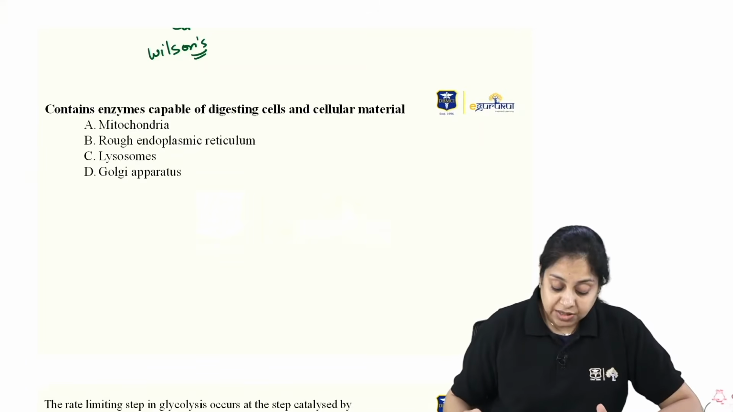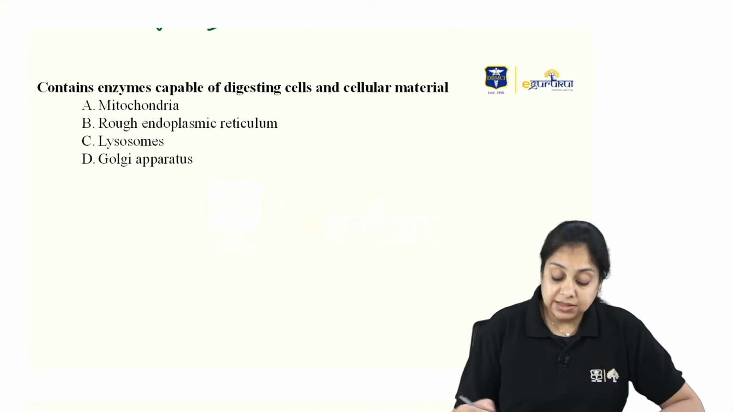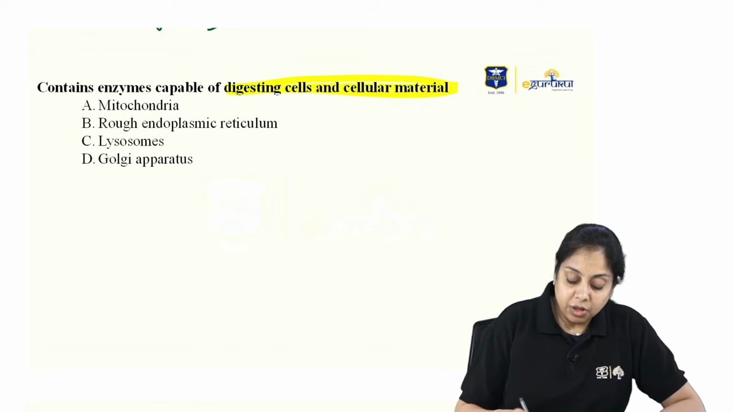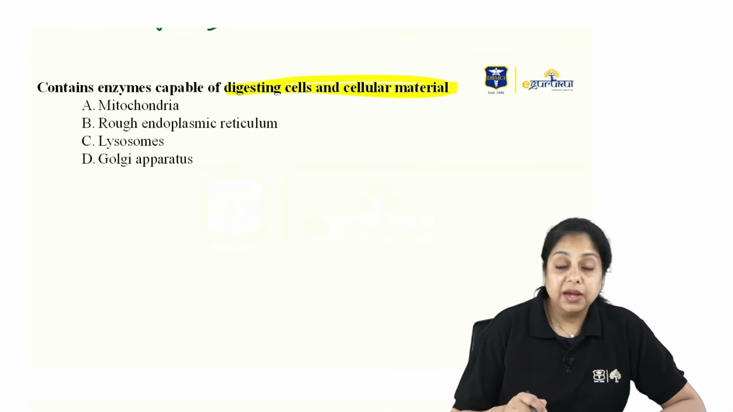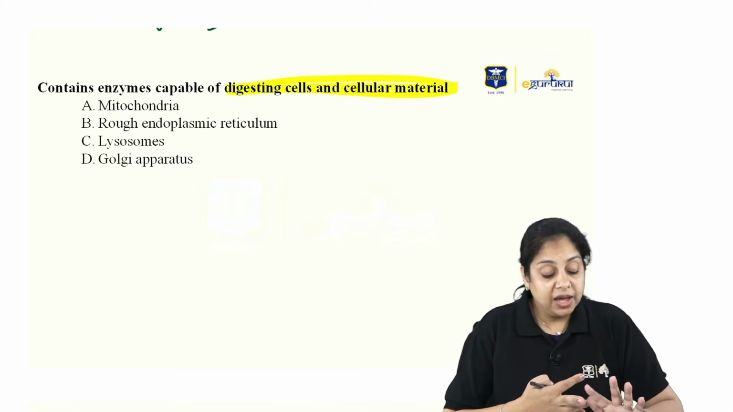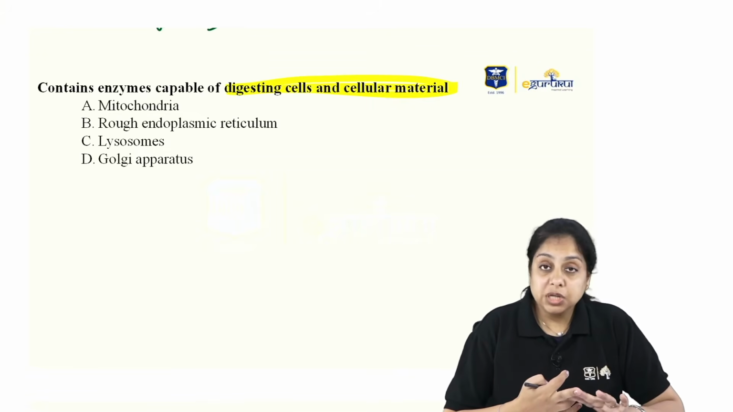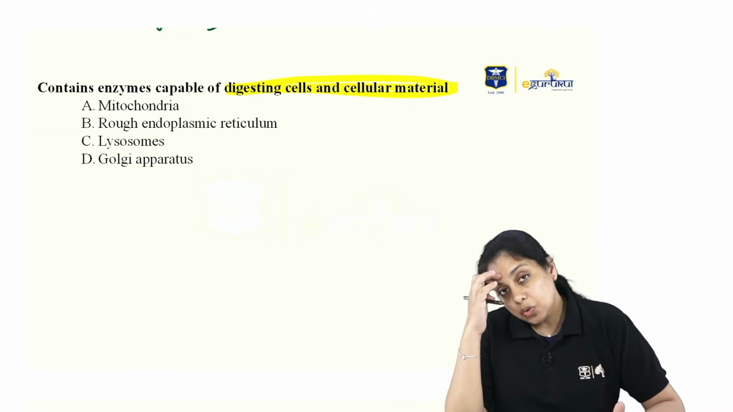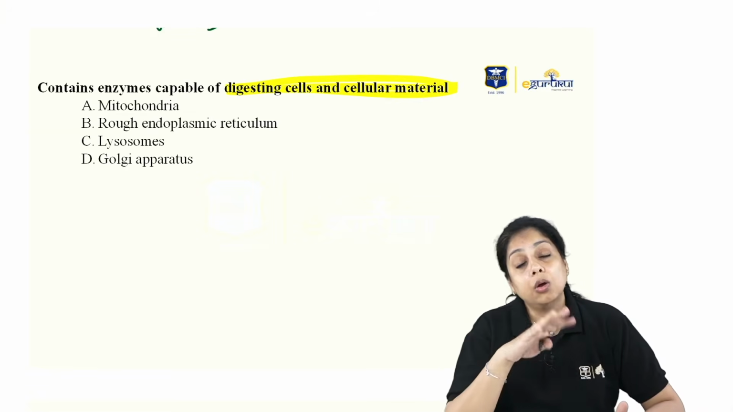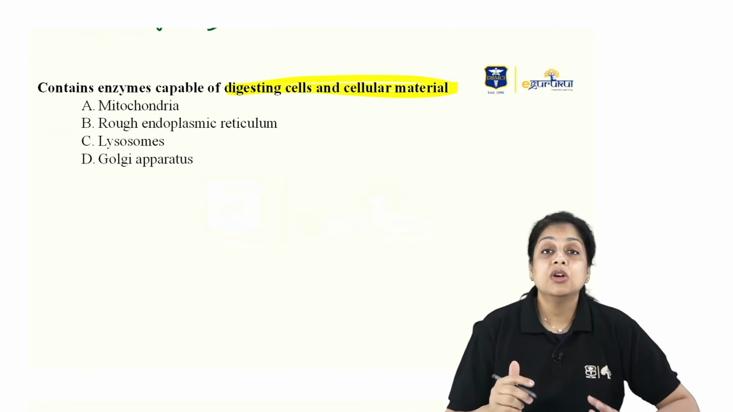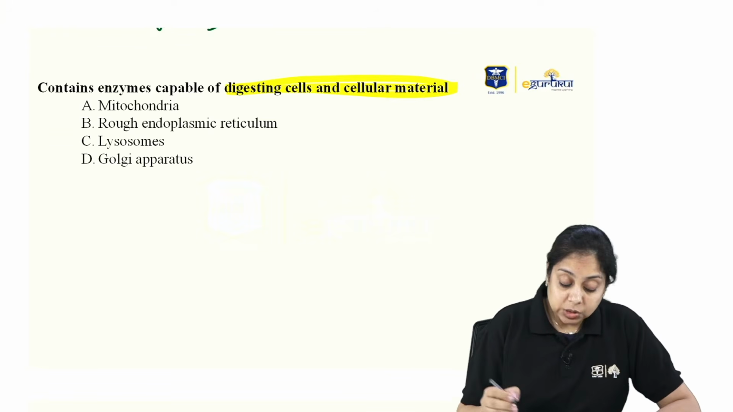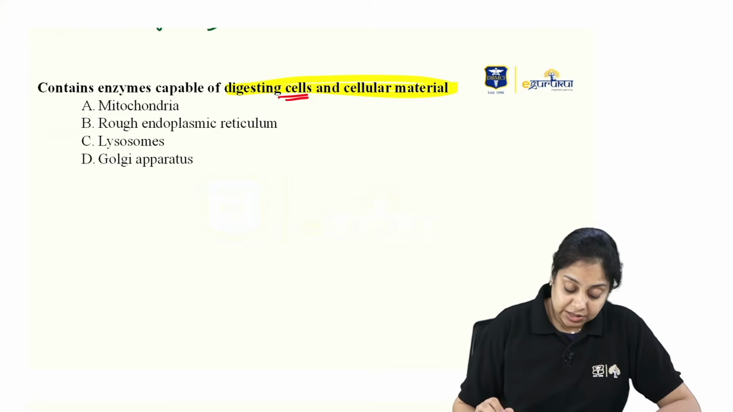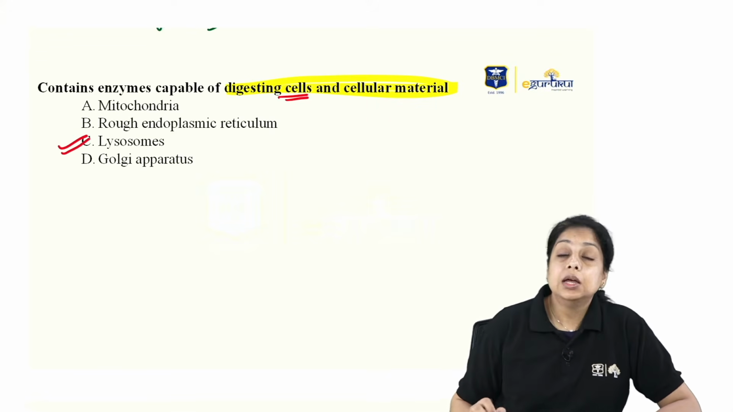Now, which enzyme is capable of digesting cells and the cellular material? So we know there are several organelles inside the cell, right? We have the mitochondria, we have the lysosomes, we have the Golgi apparatus, the rough endoplasmic reticulum, the smooth endoplasmic reticulum. So many kinds of organelles are there, and all organelles have a specific function associated with them. So where does the digestion take place? Digestion takes place in the lysosomes.